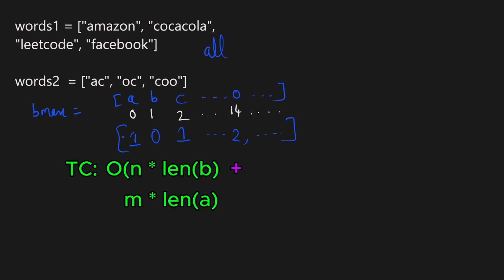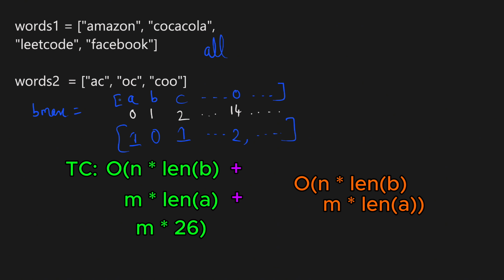And note that we have only 26 characters in both the frequency maps. So it will be O of 26 or O of 1, that is constant. But we are doing it for each word. So overall time complexity now becomes O of N into average length of words in words 2 plus O of M into average length of words in words 1. And the space complexity is O of 1 because we are using these 26 character frequency maps.